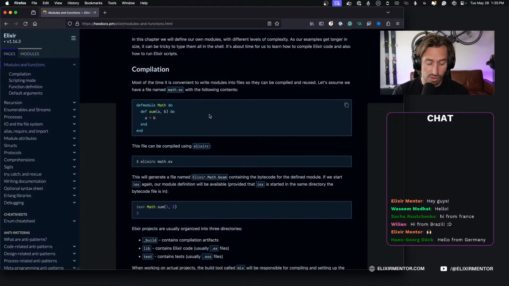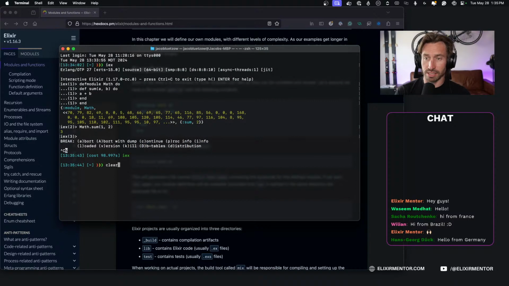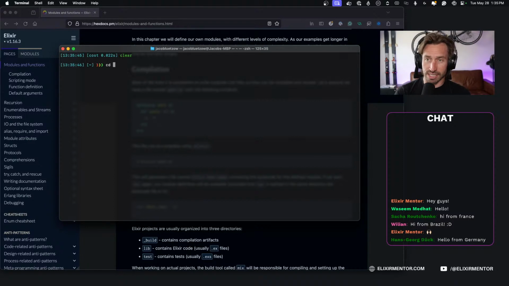Let's actually make a file. All right, so back in our terminal, let's exit this, Control-C C to get out of that. And I'm gonna just cd to the desktop. And we'll make a directory, mkdir, and we'll call this math.ex. I'm not going to put a dot.